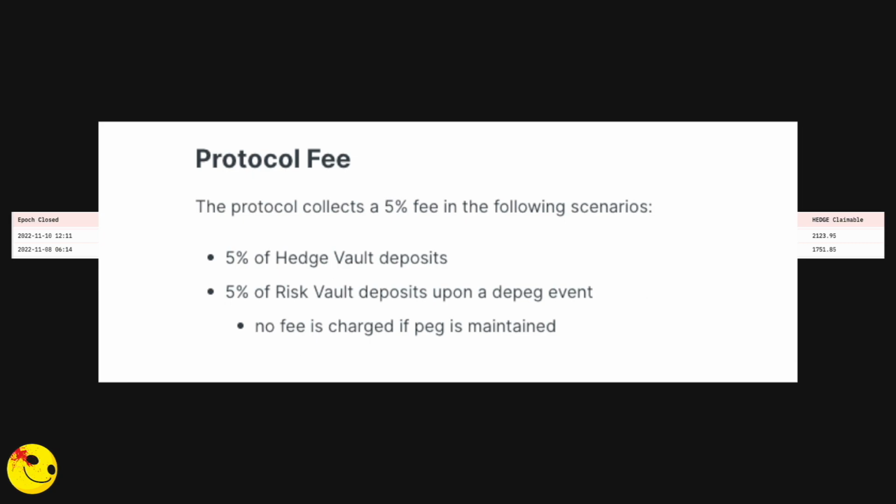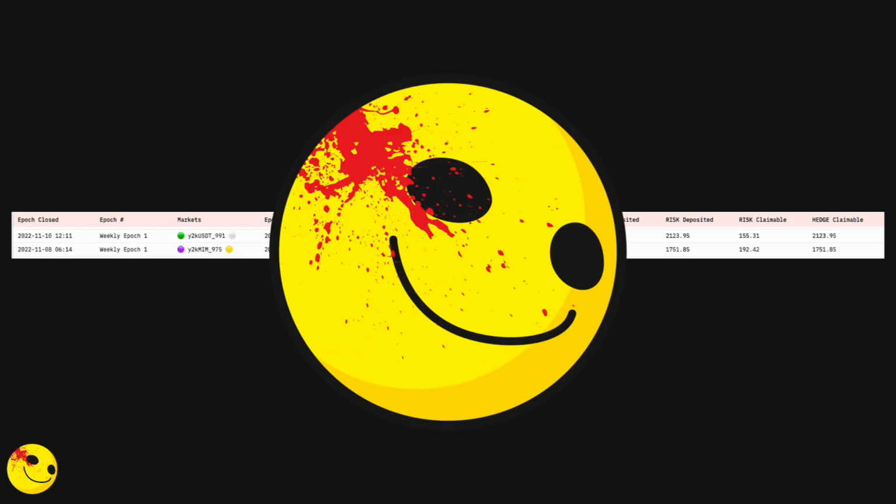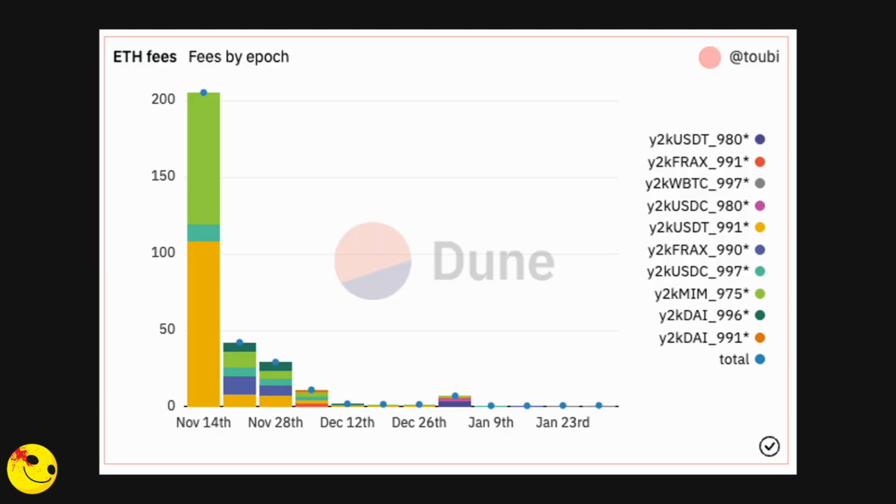Now Y2K as a protocol earns fees via the weekly and monthly vaults that we have via Earthquake, and those fees currently stand at around 5% of the hedge and risk vault deposits when there is a depeg. And therefore you can see that from an event like this, the Y2K protocol is able to earn a remarkable amount of fees. And where do those fees go? Well, they go to the vote-locked Y2K holders. Now we have a whole video on that, so go check that out. We'll leave that in the description below. Again, this shows the incredible fees that Y2K was able to generate around that November time, during which both USDT and Magic Internet Money lost their peg.